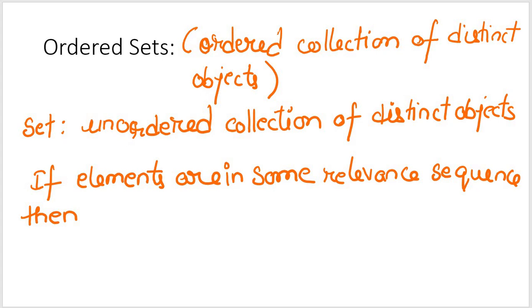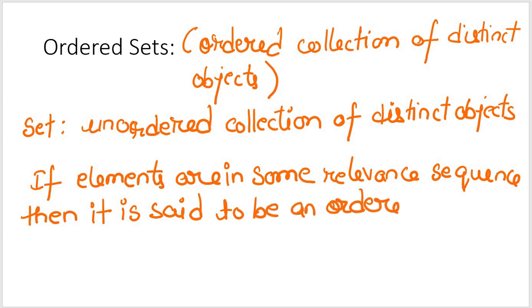Right, so some minor modification to the definition of set, and we get an ordered set. So you can say that an ordered set is defined as an ordered collection of distinct objects.